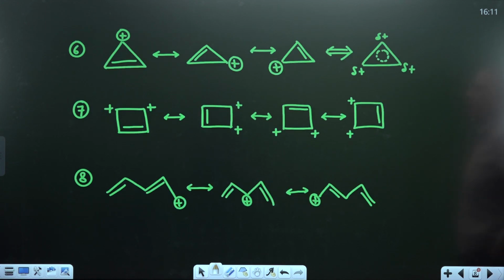Now you have to draw all the structure along with the arrow, along with hybrid. Pause the video, draw all structure and draw curved arrow.